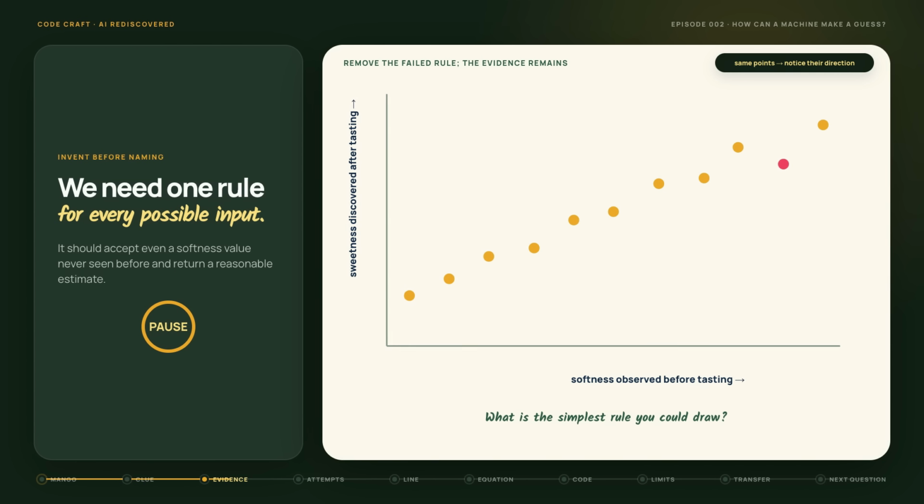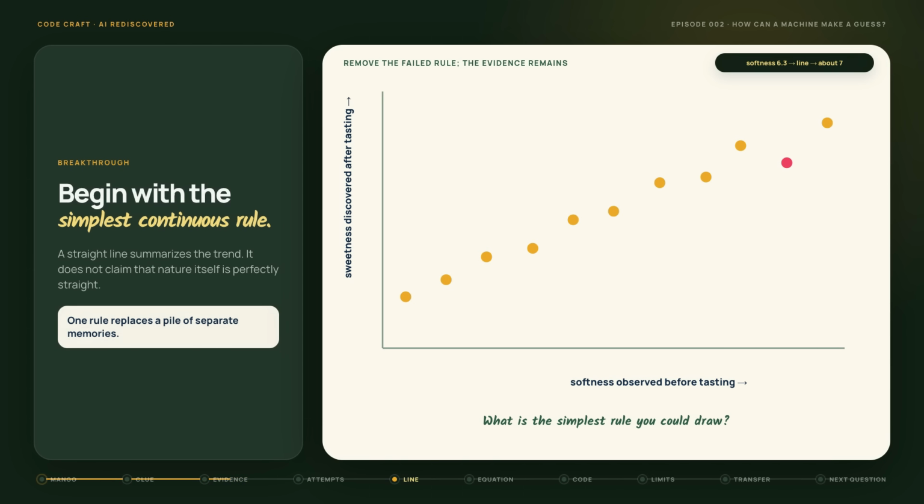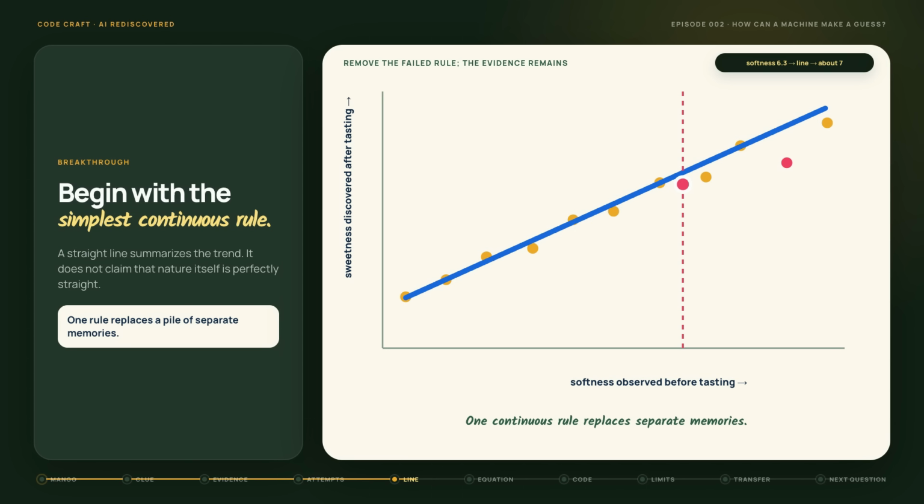Pause. We do not need to remember every point. We need one rule that follows the overall direction. A rule that can accept any softness value, even one we have never seen, and return a reasonable sweetness estimate. What is the simplest rule you could draw? A straight line is the simplest place to begin. Not because nature promises to be straight, and not because this line will touch every mango. The line summarizes a trend.